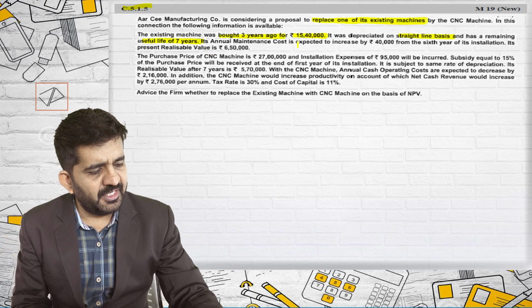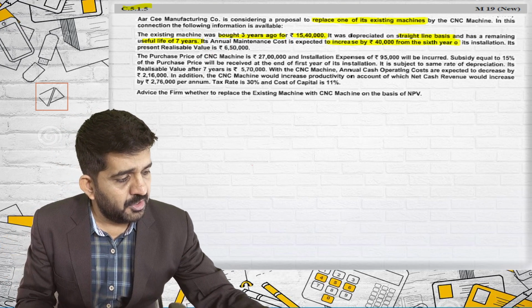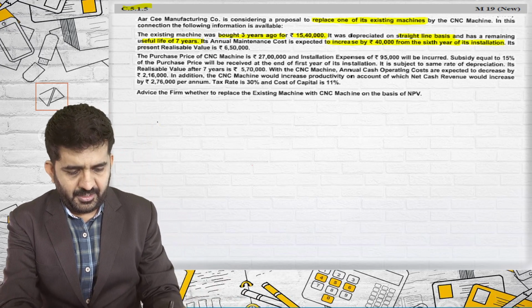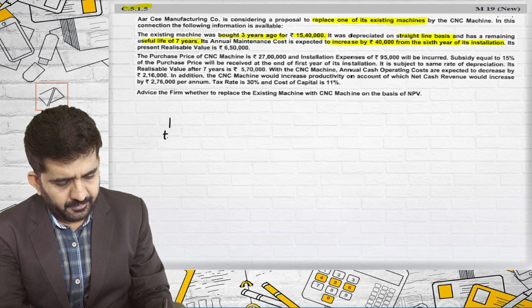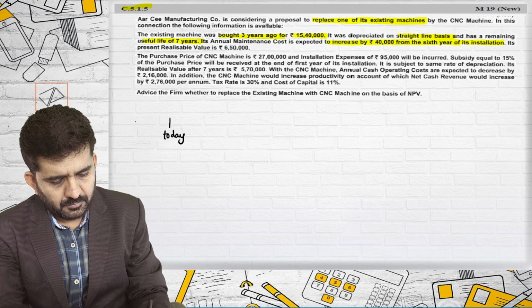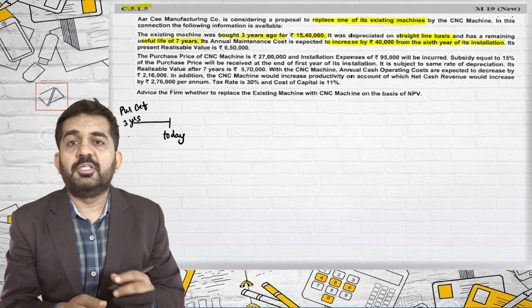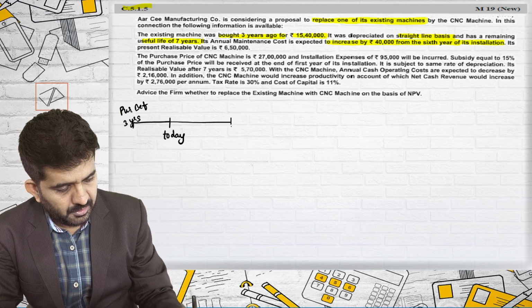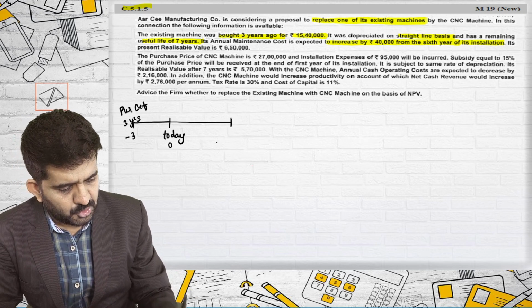Its annual maintenance cost is expected to increase by 40,000 from the 6th year of its installation. Try to concentrate. I'm drawing a number line for the old machine. This is today. It was purchased 3 years before, this is -3. This is today.